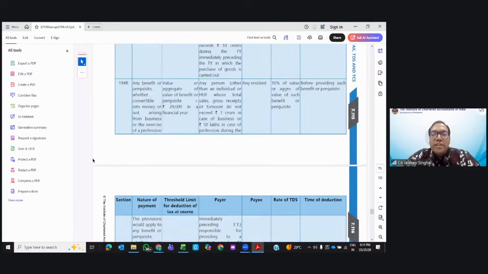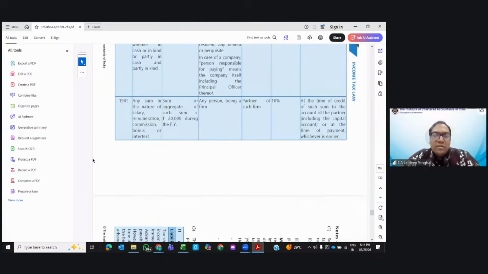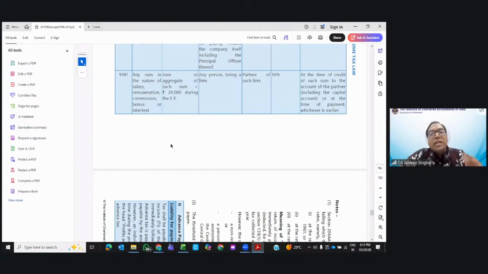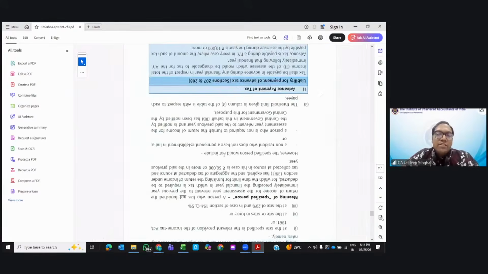Then 194R is for benefit and perquisite greater than 20K, 10%. 194T is for the salary, commission, bonus, interest. Okay. This is a new provision applicable from this financial year only. This is important, 194T. Please do expect. You can expect a question as well, because this provision is effectively applicable from current year only, financial year 25-26. Okay. So if the aggregate sum is greater than 20,000 and you pay the partner of any firm any salary, then 10% TDS is applicable. This is a new provision. Earlier this was not there.